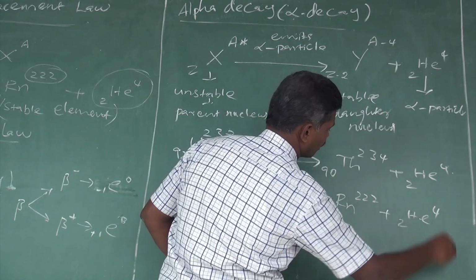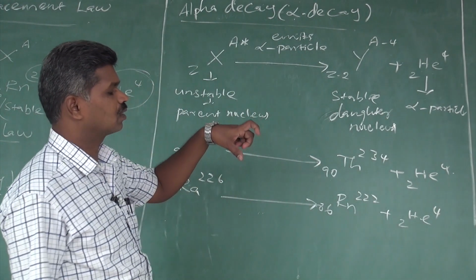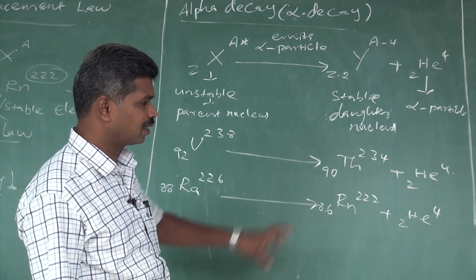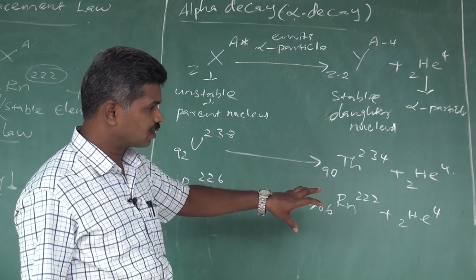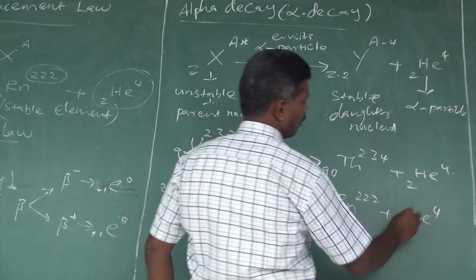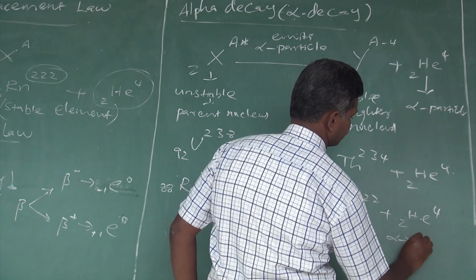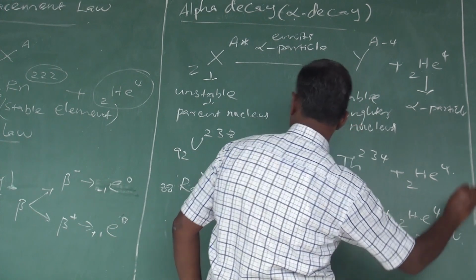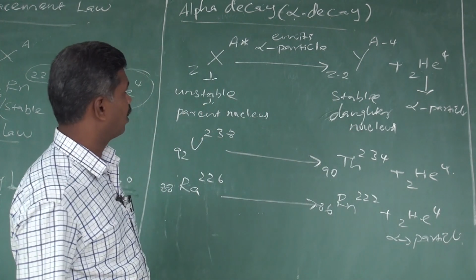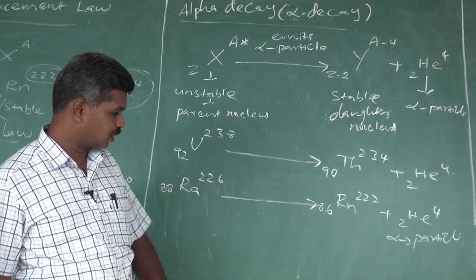We represent it with the helium element symbol, but it is a helium nucleus, nothing but an alpha particle. Okay, this is the alpha decay in our radioactive process.